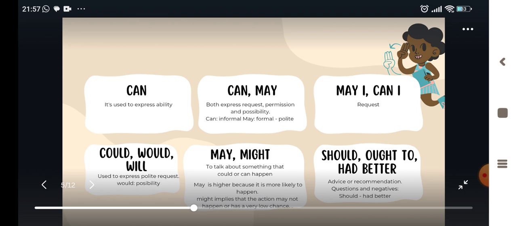Should, ought to, and had better express advice or recommendation. For questions and negative sentences, we can use should and had better. For example, we use should every time we want to give advice or an opinion, and ought to is used instead of should, with the same meaning. Had better is used when it's advisable to do something. If you don't, there will be a problem or a change.